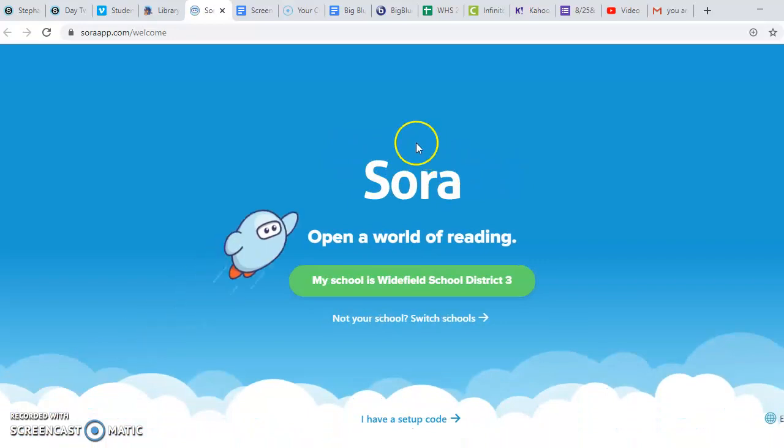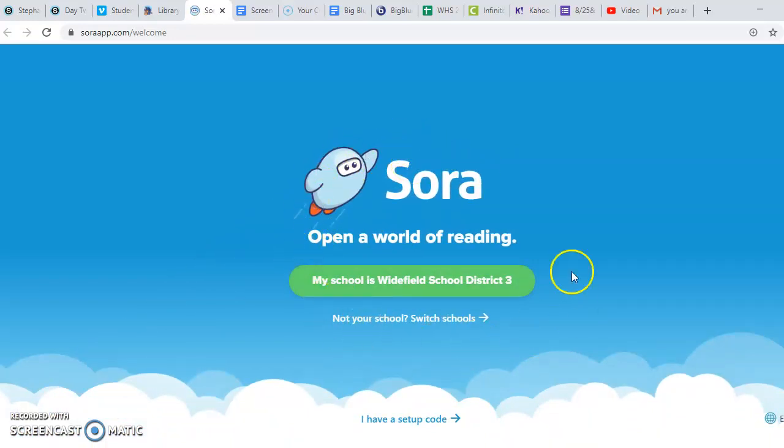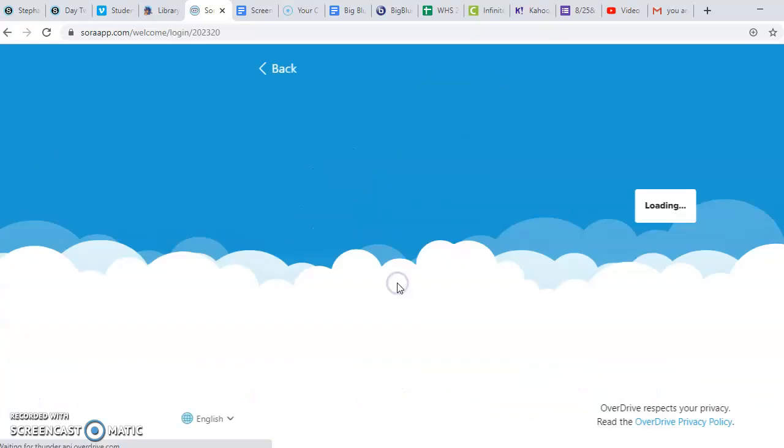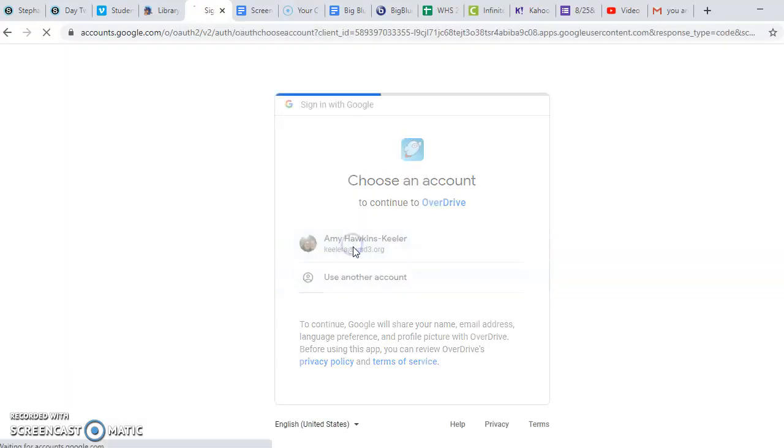When you get to Sora, basically all of the libraries in the school district have put our ebooks together in one place. So you're going to log on to Widefield School District 3. And you're going to use your school email address or your Google email to log into Sora.